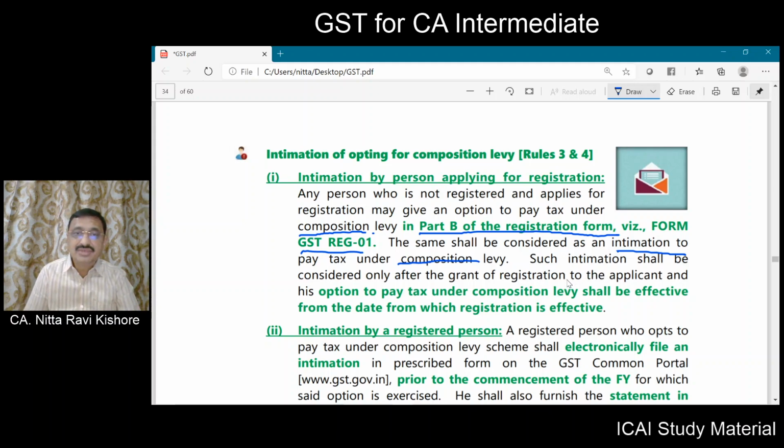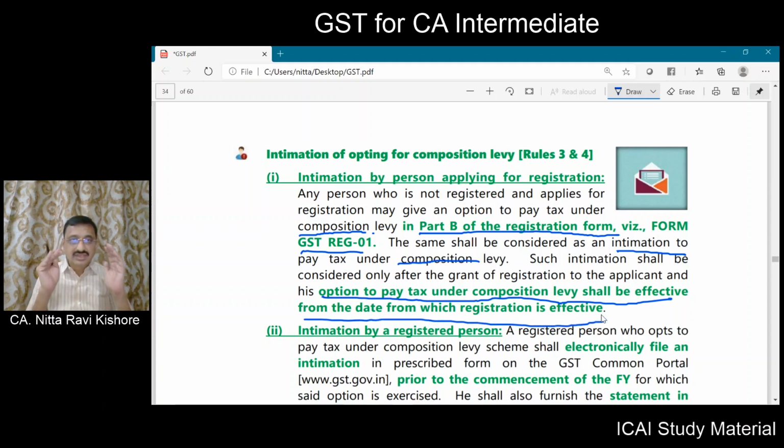Now, such intimation shall be considered only after the grant of registration to the applicant, and the option to pay tax under composition scheme shall be effective from the date from which the registration is effective. So you are registering for the first time in this year. Then while filing the registration form under GST REG 1, in part B you have to opt for composition scheme. It is deemed as an intimation for opting composition scheme. From which date will the composition scheme be applicable to you in your case?